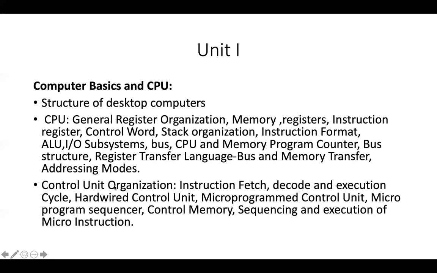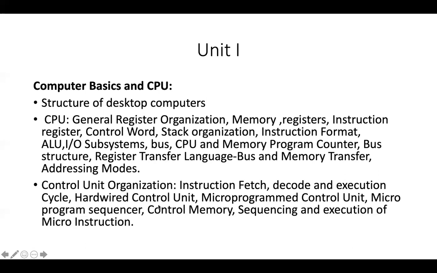And in the second unit, we are mainly concentrating on the control unit. You know about the control unit. This is the main important unit in the central processing unit. In this control unit, we see how an instruction is fetched, decoded and executed, these cycles. And mainly the control unit is divided into hardwired and microprogrammed.